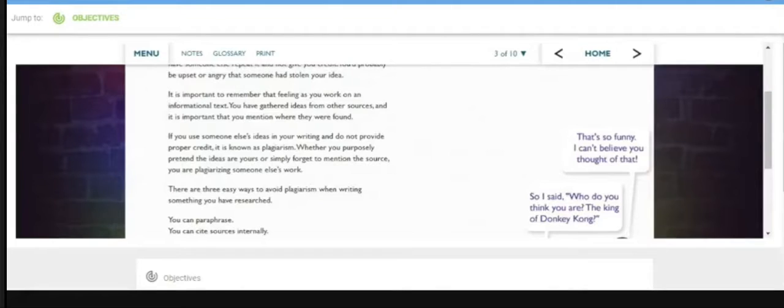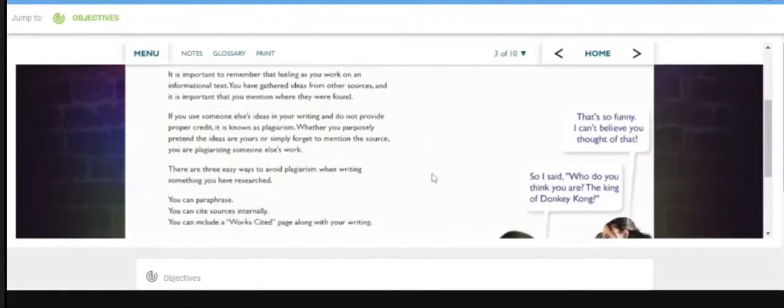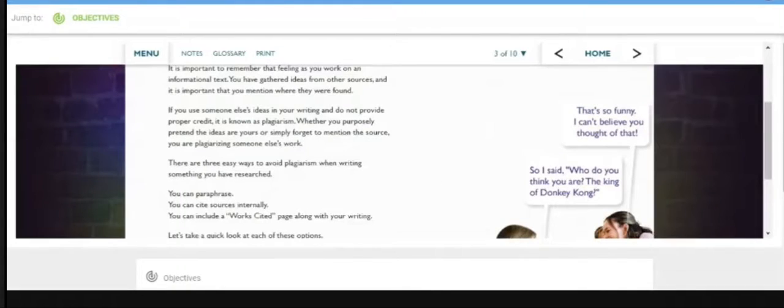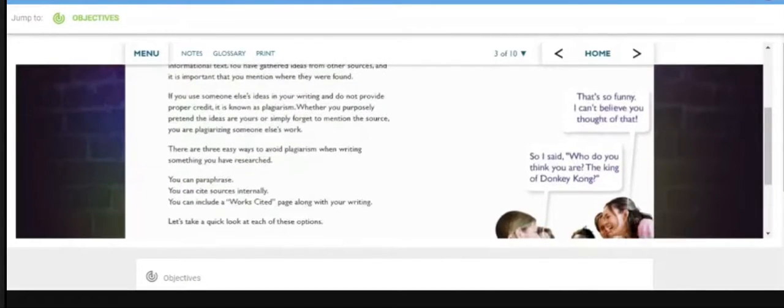If you use someone else's ideas in your writing and do not provide proper credit, it is known as plagiarism. Whether you purposely pretend the ideas are yours or you simply forget to mention the source, you are plagiarizing someone else's work. There are 3 easy ways to avoid plagiarism when writing. You can paraphrase, you can cite sources internally, and you can use a works cited page along with your writing. Let's take a quick look at each of these options.